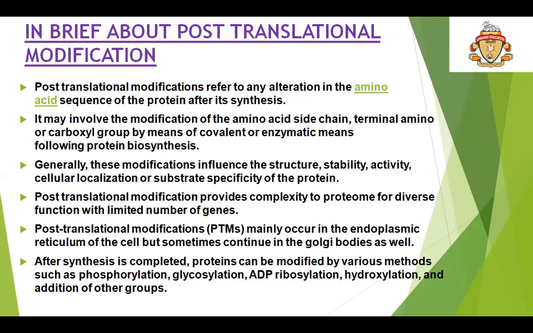Post-translational modification mainly occurs in the endoplasmic reticulum of the cell, but sometimes occurs in the cytoplasm of the cell. Translated proteins undergo various methods such as phosphorylation, glycosylation, ADP ribosylation, hydroxylation, and addition of other groups. So the raw polypeptide sequence undergoes post-translational modification so that it becomes an active protein.